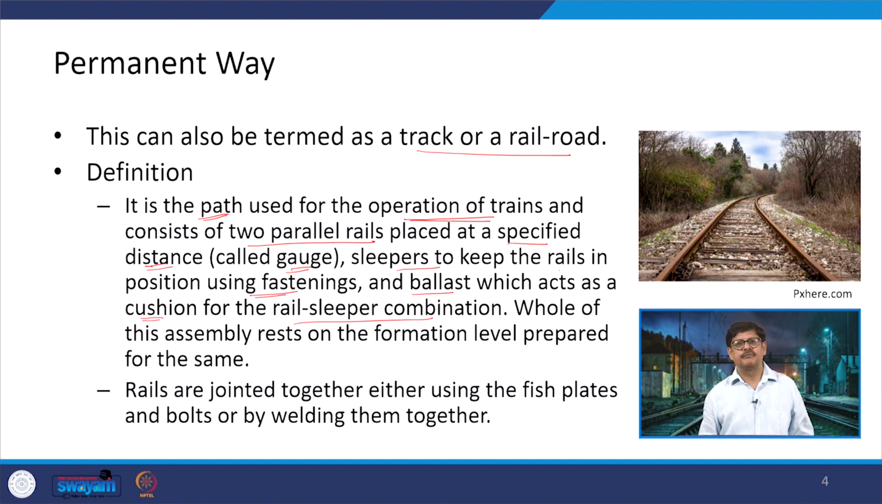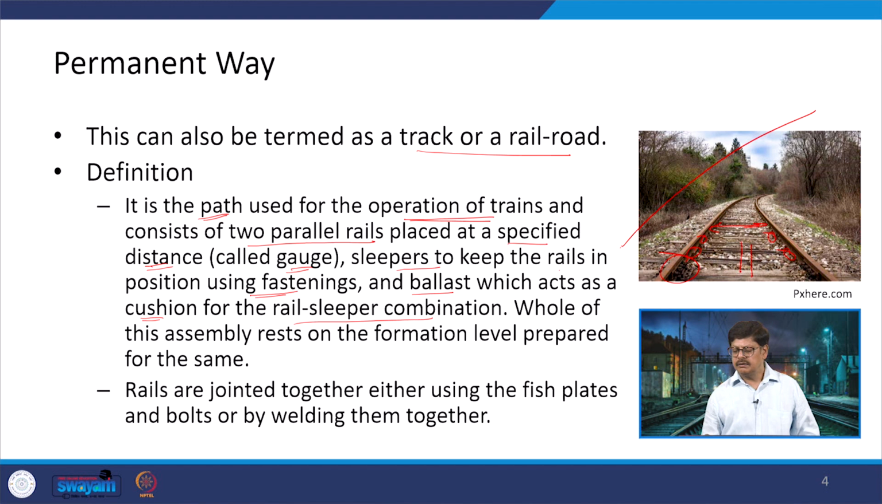If I talk about the diagram on the right hand side, this is a path for the operation of the trains. There are 2 parallel rails which have been placed at a specified distance. They have been supported by the sleepers at the bottom, and the sleepers and the rails have been attached together by the use of fastenings. The rails are attached together by way of the fish plate and the fish bolts, as shown in that photograph.